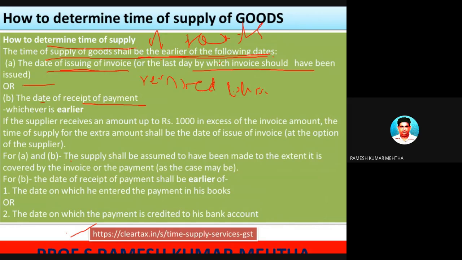Now the supply shall be assumed to have been made to the extent it is covered by the invoice. Now let's talk about B, the date of receipt of payment. It has two dates.